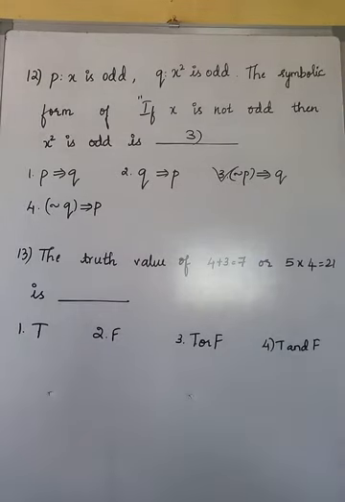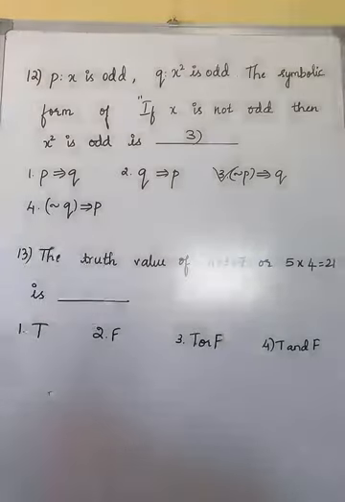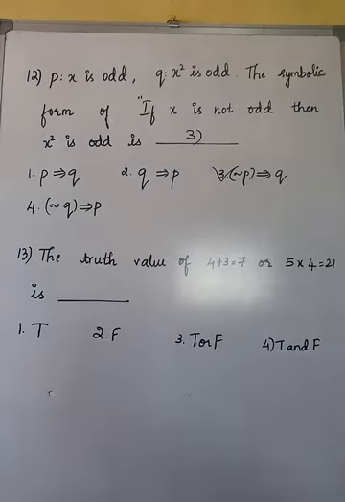So first we need to check, they have asked the truth value. Truth value means we have the truth table, that is true. When it is true, true, what will we get? The component statement depends on and and then or. So when we consider 4 plus 3 is equal to 7, just check whether it is true or false. We have this component as true. Next word, it is connected with the word or. Yes or no? So the next component we have is 5 into 4 is equal to 21.